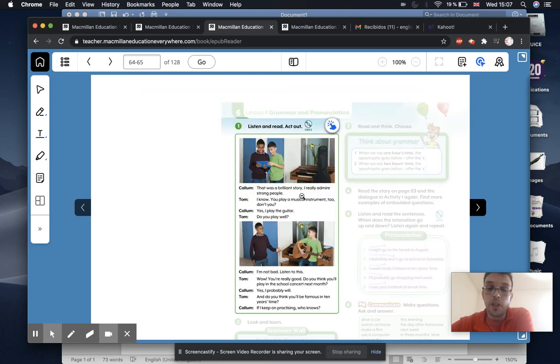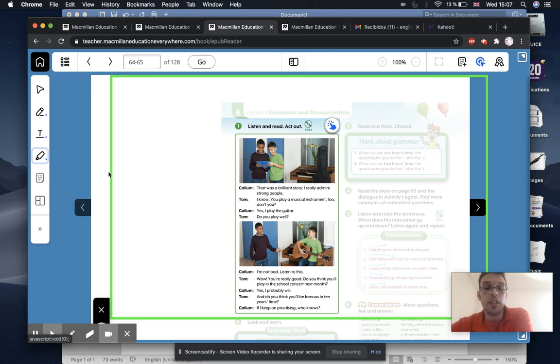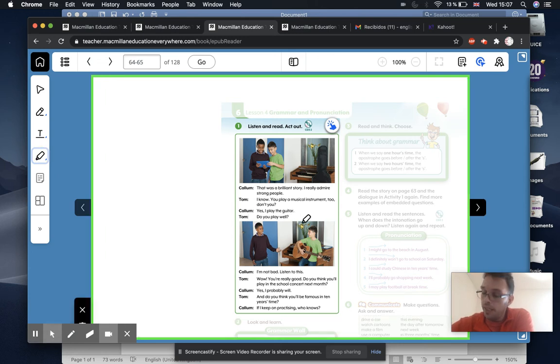Okay. Very good. Did you listen? Did you read? Did you understand? Okay, excellent. Let's have a look at a couple of things. All right, so here in the dialogue, they ask a couple of questions for the future. Okay, let's look at this question. So Tom says, do you think you will play in the school concert next month? All right, so that's a question about the future, just like we did in the notebook.